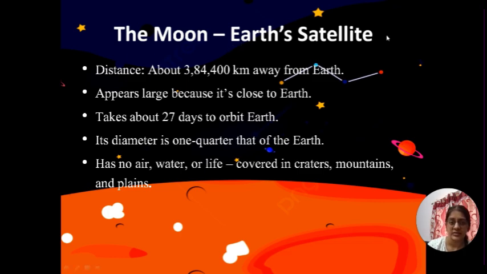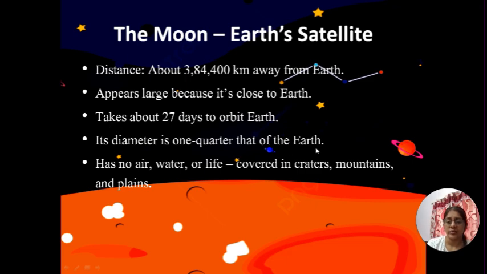It's Earth's satellite. Its distance from Earth is 3,84,400 kilometers. But it still appears large because it's close to Earth. It's not as far away as the stars are from us. It is closer to Earth than the stars, right? That is why it appears large. Stars are also big, but they are far away. That's why they appear tiny. But the moon is big and it is close, so it appears large.